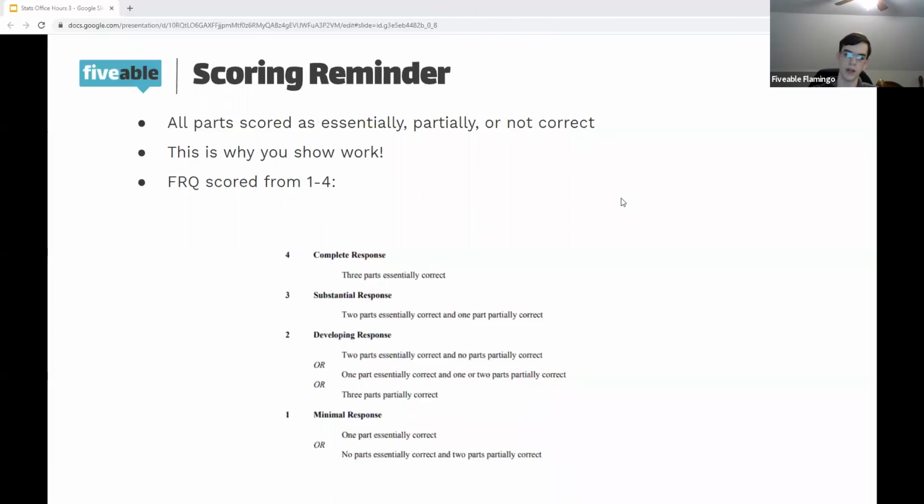If you know that if you work for a long time, you might get 1 part partially correct, and then the last part not correct because you didn't have time to really answer it, maybe you can skip, get the last part essentially correct, which you know, and then come back and see what you can do there. So this is a reminder to work strategically on these, as the scoring is designed for you to get as many points as possible based on what you know.